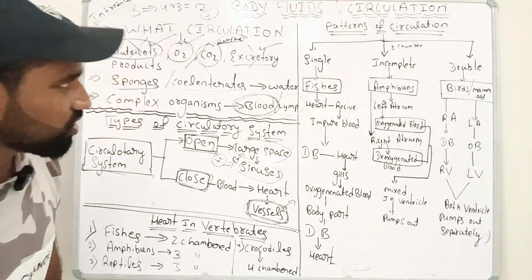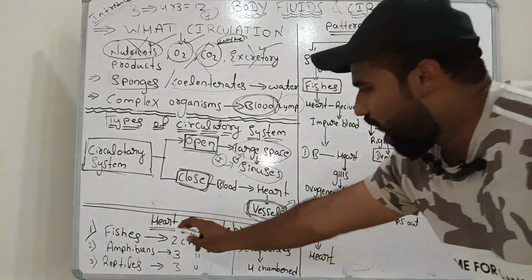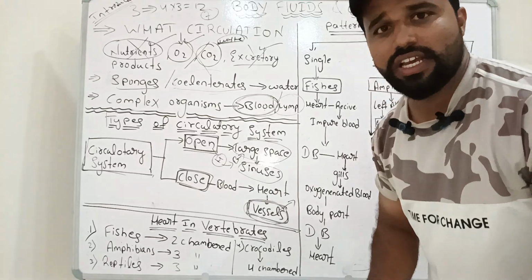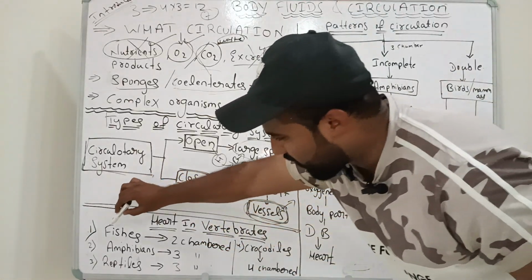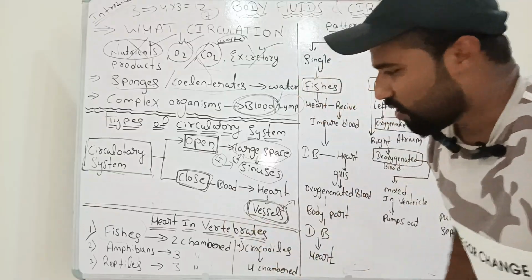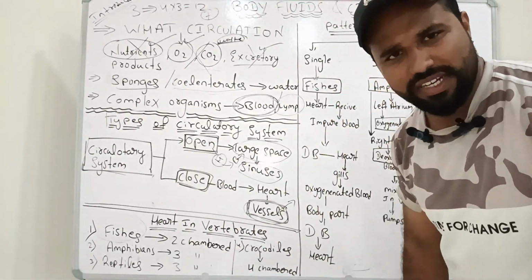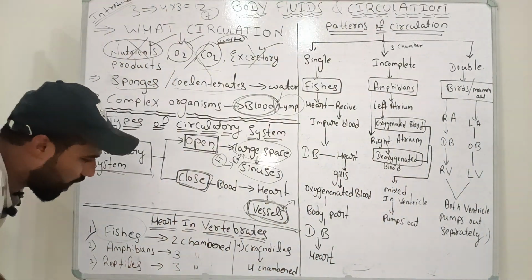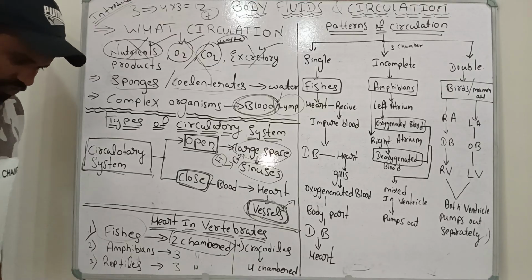Next part of this chapter is what? Heart in vertebrates. How many different types of chambers? Different types of hearts which are present in the vertebrates. For example, here I have written, the fishes. Fishes have only two chambers. Fishes consist of two chambers of heart.